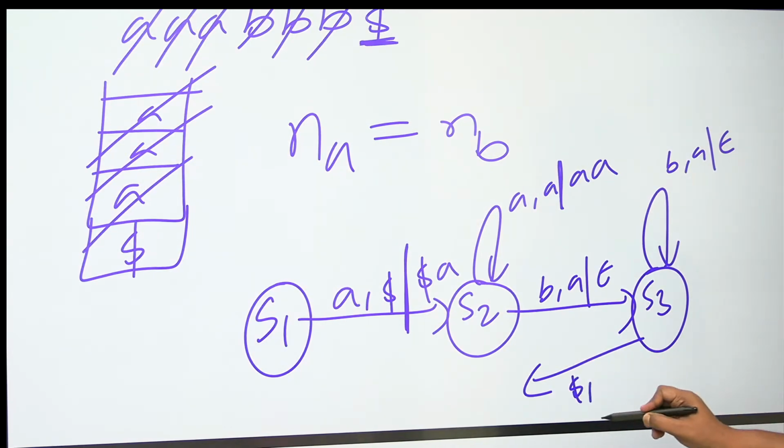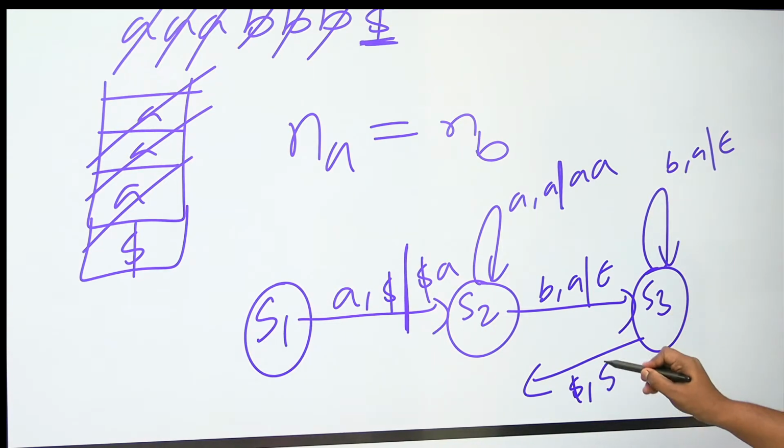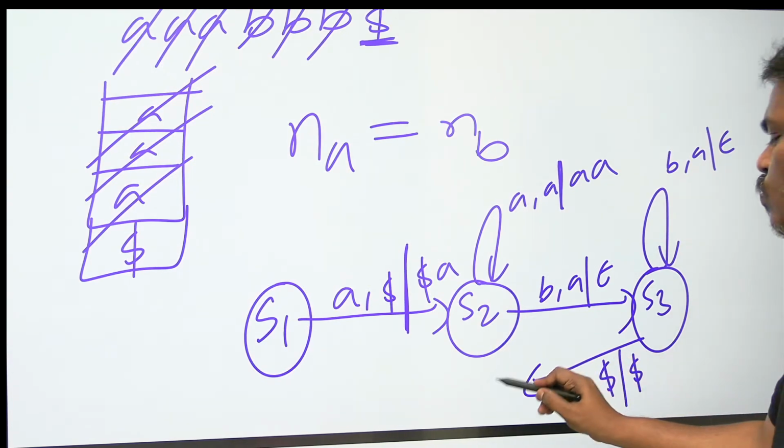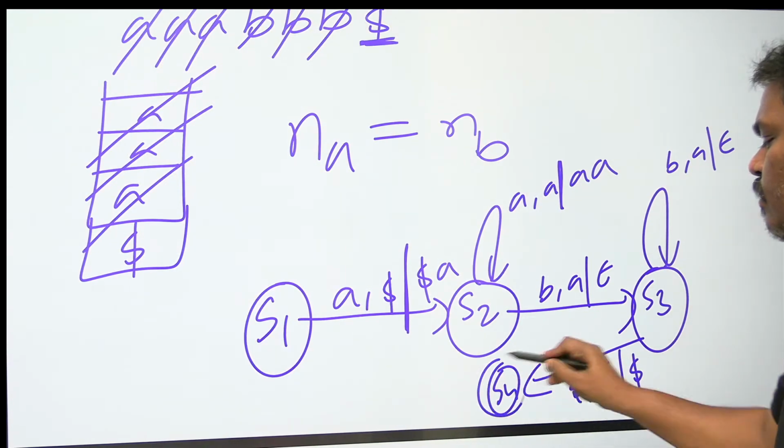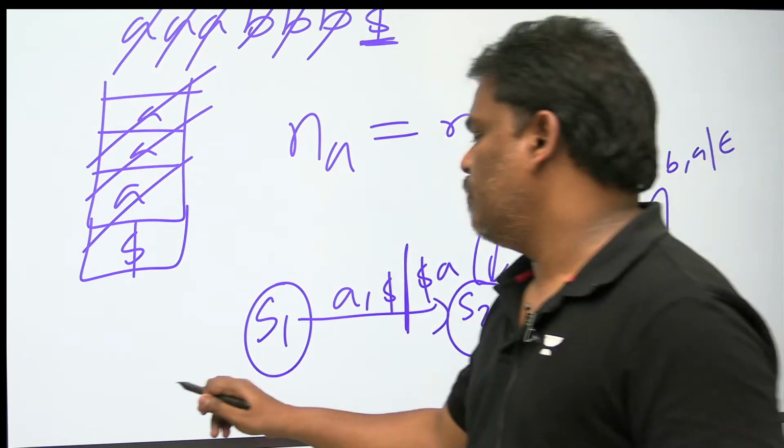Sorry, next input symbol dollar is coming, and top of the stack also dollar. Then what you do is keep it as it is, go to S4 state, which is final. This is going to be accepted. S0 is the starting state.